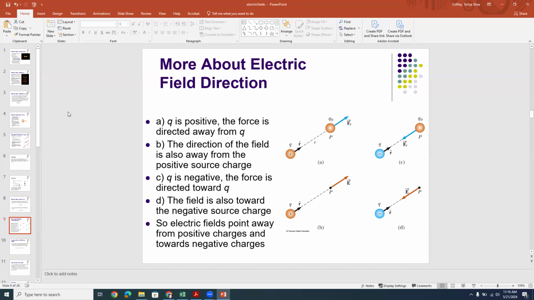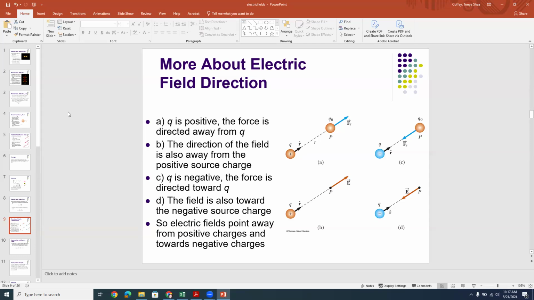All right, so now we're going to talk in terms of our source charge, which is Q here in this picture. I stole this picture from somewhere else, or I would have made it a big Q. But anyway, Q is the source charge here, and then Q naught is our little test charge. So we have a source charge Q, which is in the left column a positive charge, and in the right column a negative charge. Positive charges here are shown in orange, and negative charges are shown in blue.